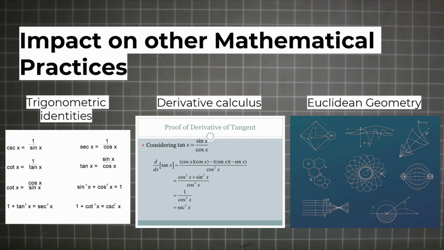The impact of the Pythagoras theorem on other mathematical practices is immense. It laid the foundation of the Euclidean geometry and influenced the development of trigonometry, algebra, and calculus, which shaped the way we understand and teach mathematics to this day.